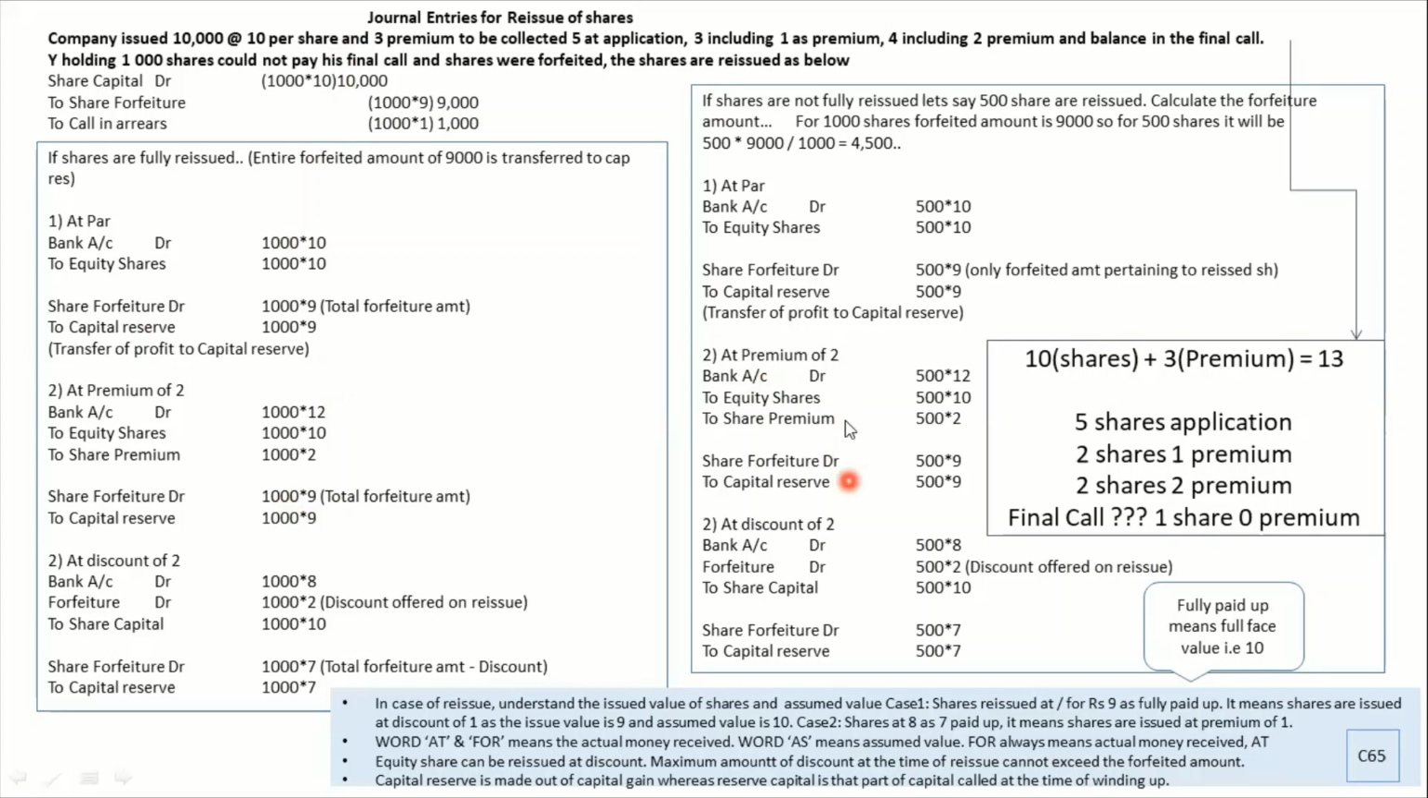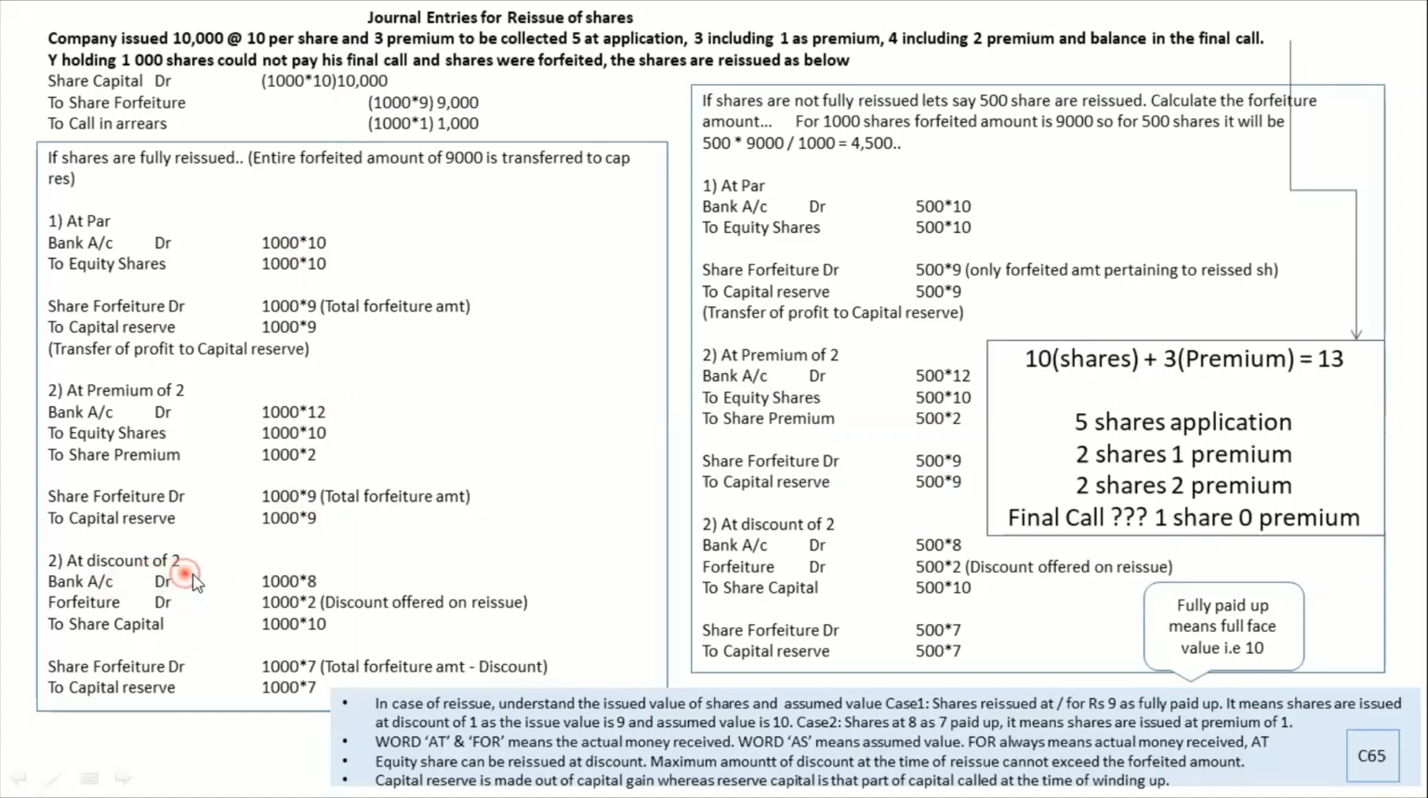Same thing I have done. Okay, the only difference would be this 1000 would be changed to 500 shares. All right, now let's look into the last case, which is an important case where students usually make small mistakes